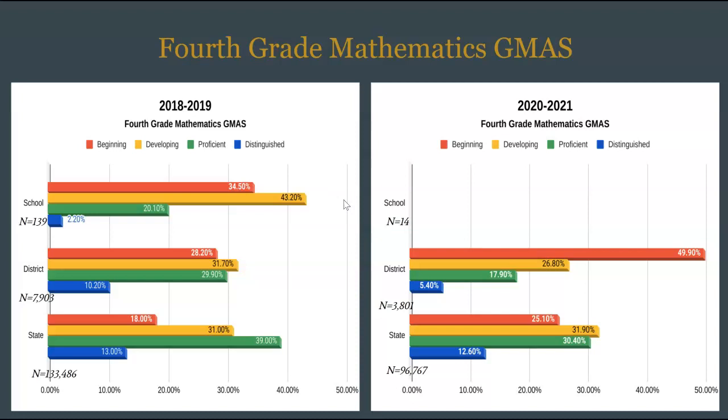In 2019, the majority of Oakview's fourth grade students scored at the developing, proficient, and distinguished levels combined. Oakview had more students at the developing level than the district. Compared to the state, Oakview had almost twice the number of students at the beginning level. In 2021, Oakview had 14 fourth grade students that took the Georgia Milestones. However, there were no data results.